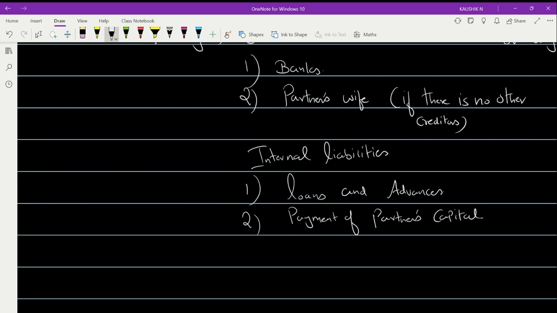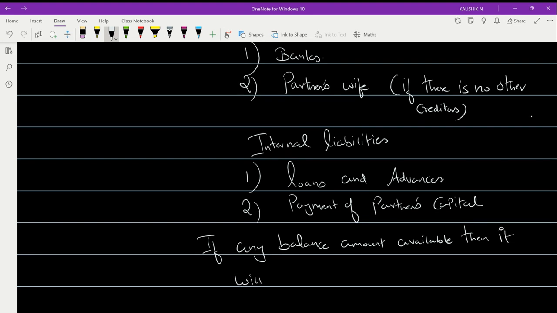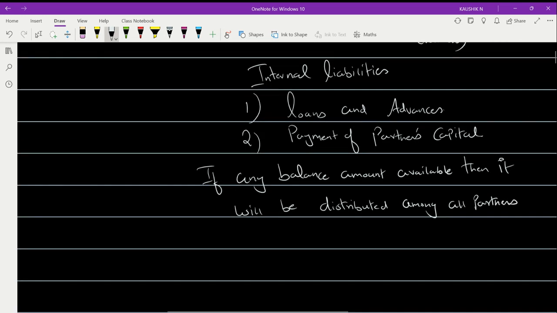Once you're done with all this, if any balance amount is available, then it will be distributed among all partners in the profit sharing ratio.